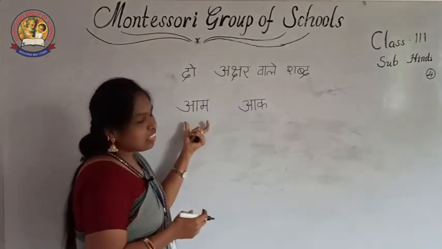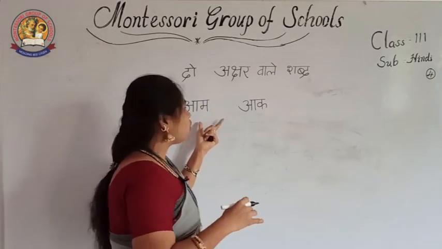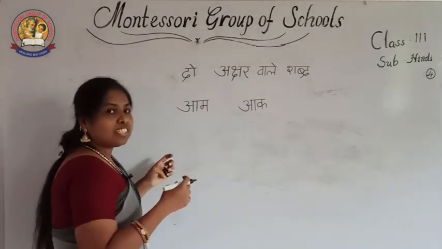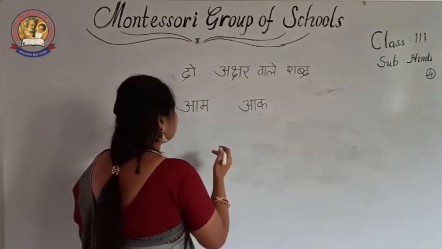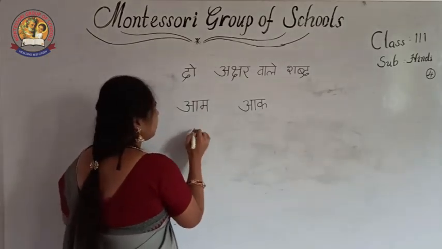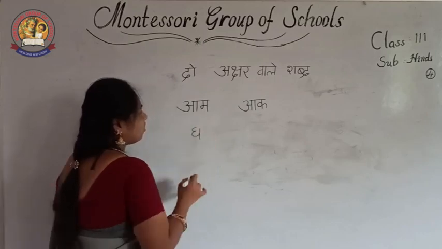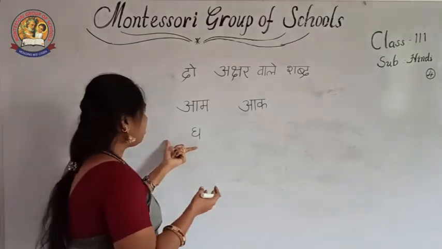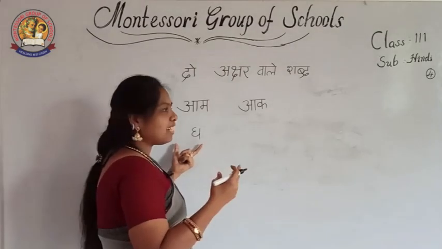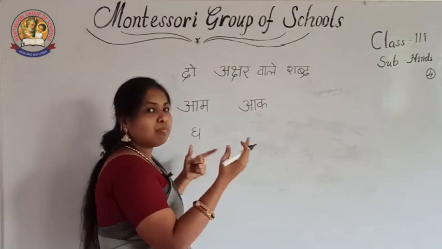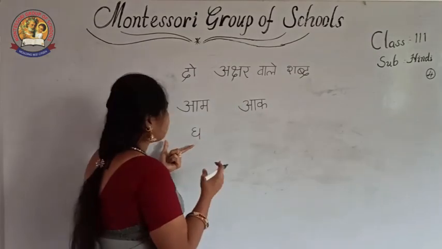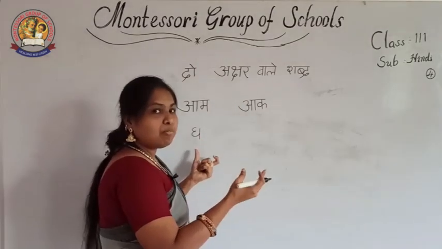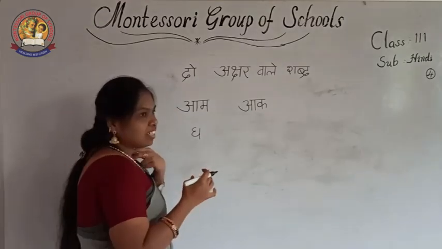Likewise, I am going to explain some more words and the pronunciation of those words. See, what letters have I written? I am taking vyanjan letters. Most words start with swar and complete with vyanjan, or start with vyanjan and complete with swar.